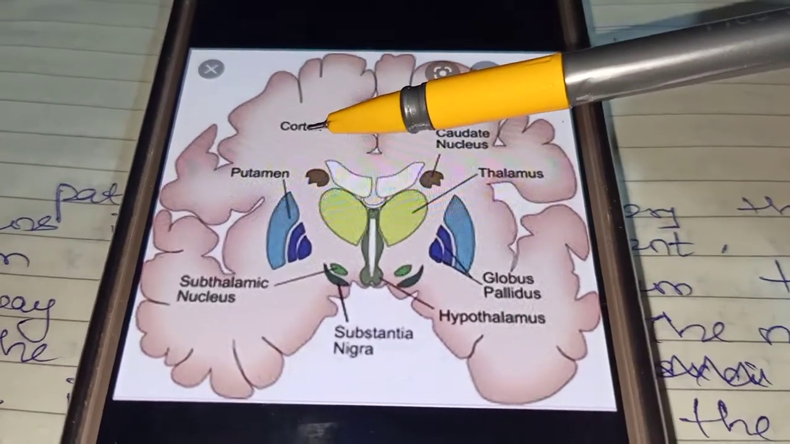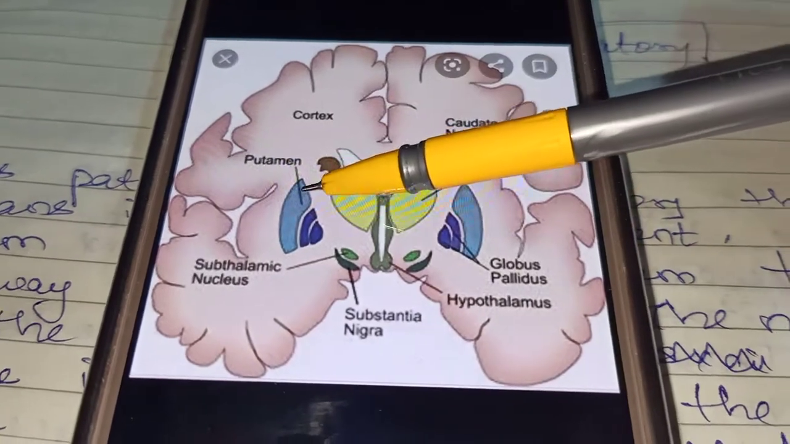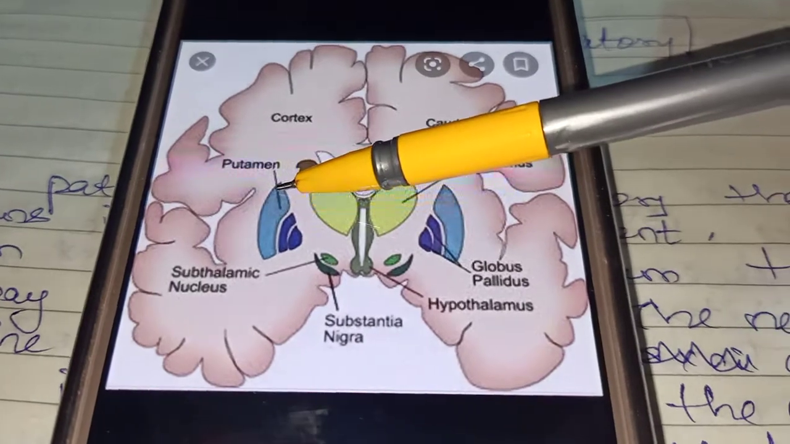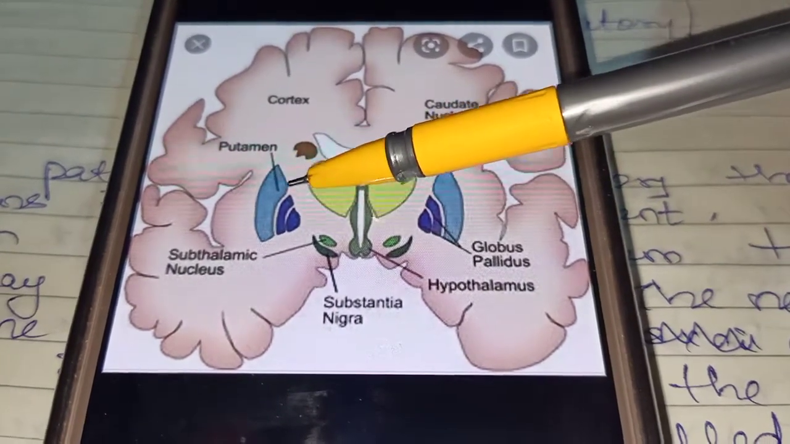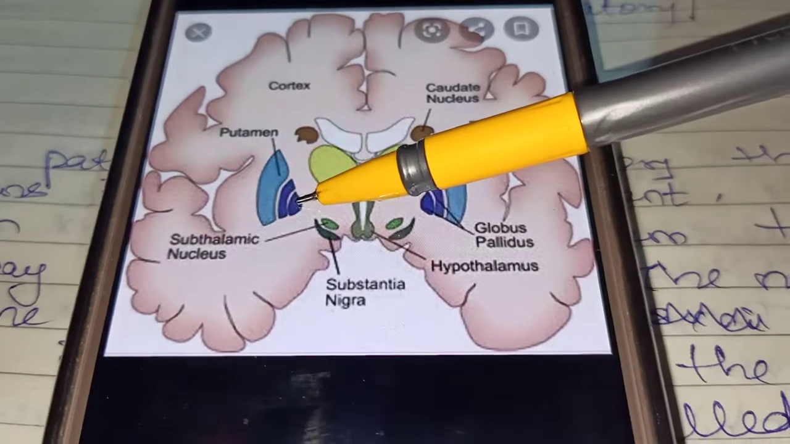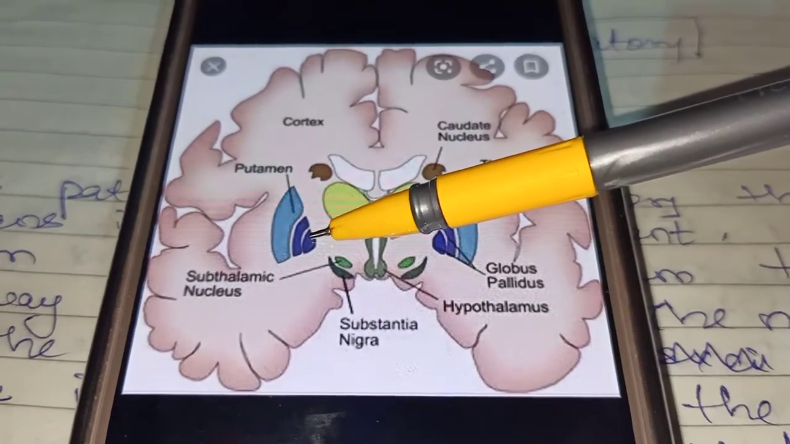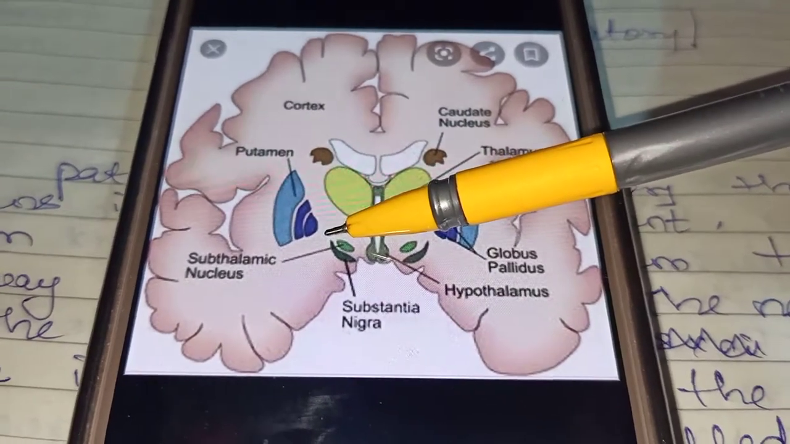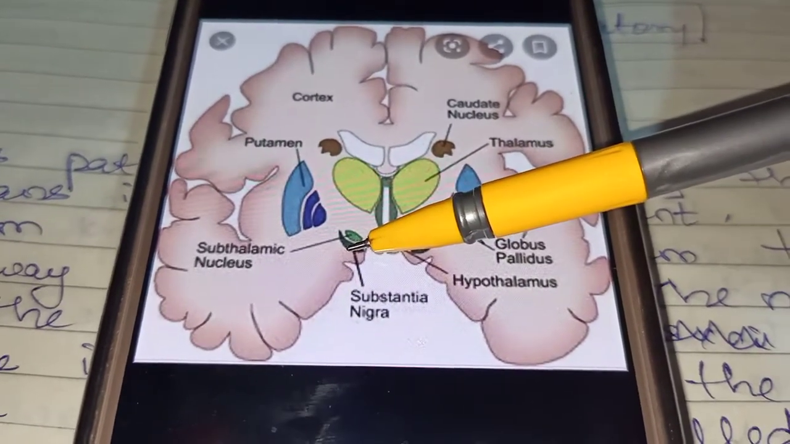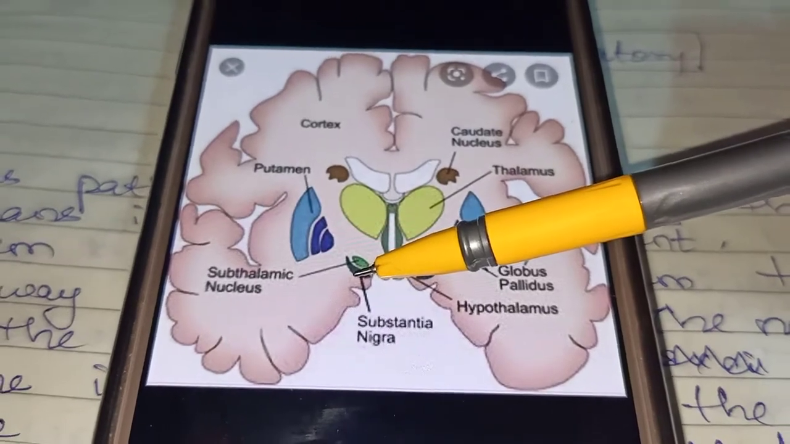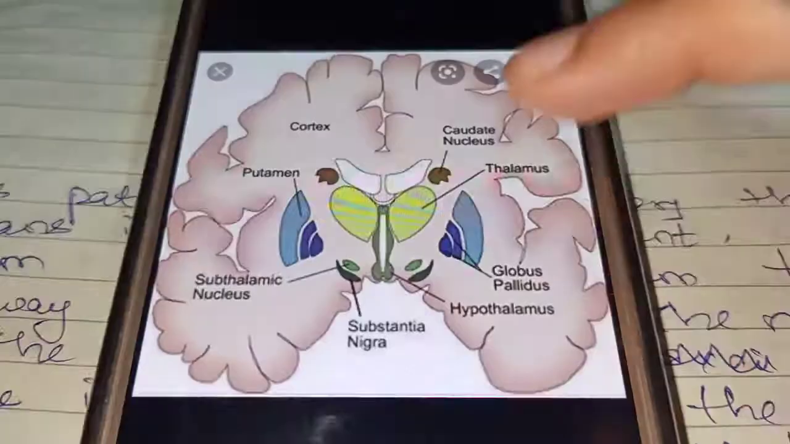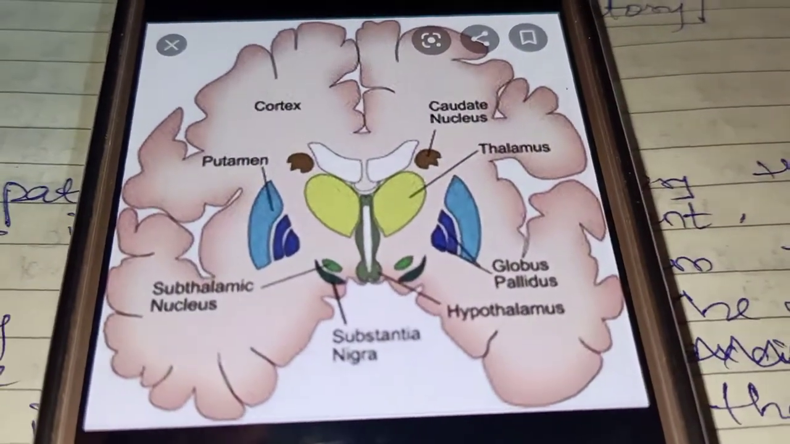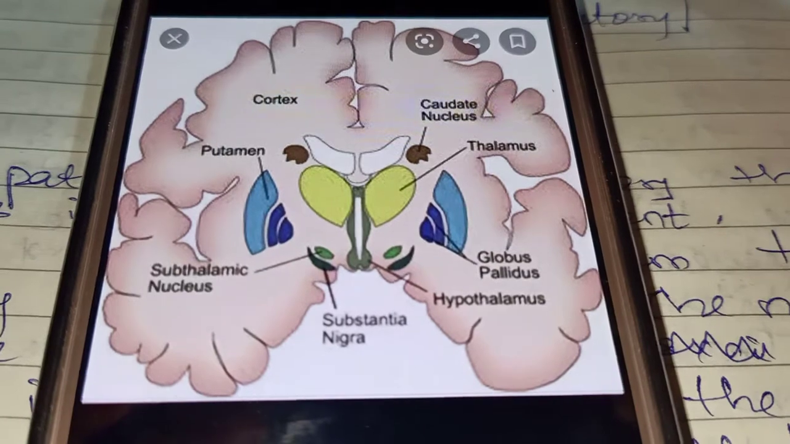So, from cortex it goes to the caudate nucleus and the putamen, and then it goes to the globus pallidus internal. From putamen it goes to the globus pallidus internal and substantia nigra reticulata. Then it goes to the thalamus, and from thalamus it returns back to the cortex. This is the direct pathway, which is excited.